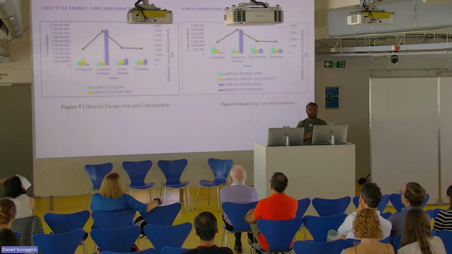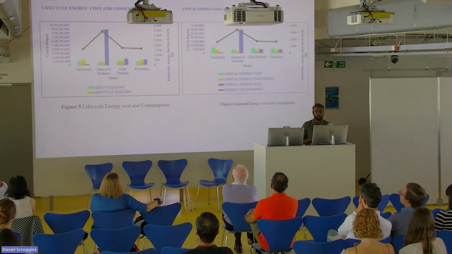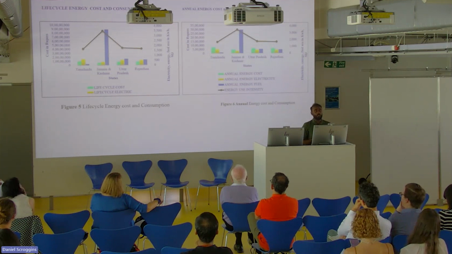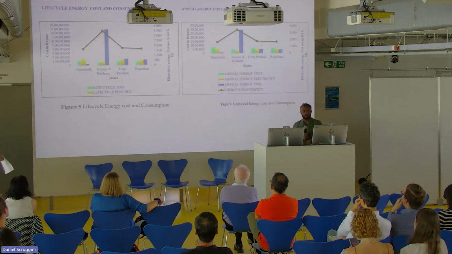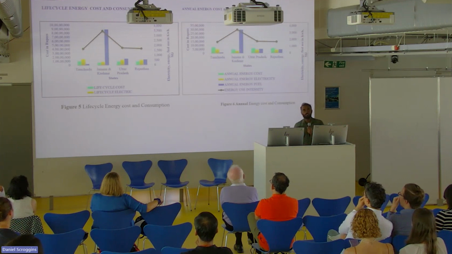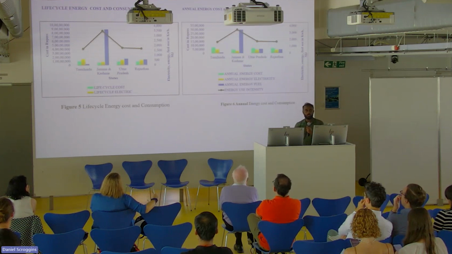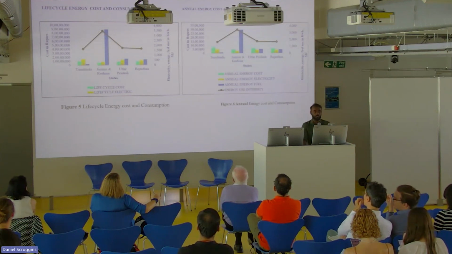So these are the life cycle energy cost and consumption of Rajasthan and Kashmir. From this, for all four states, I considered Tamil Nadu and Uttar Pradesh because Tamil Nadu is a place which has both the hottest days and the coldest days in the year. And Uttar Pradesh I considered because of the population, because population also plays an important role in thermal comfort. So I considered four states, and from those four I chose Jammu and Kashmir and Rajasthan because of their climatic conditions, as I told before.